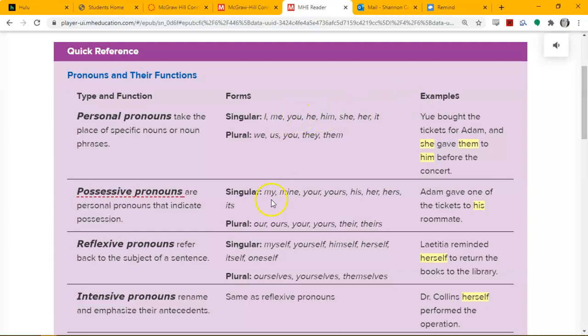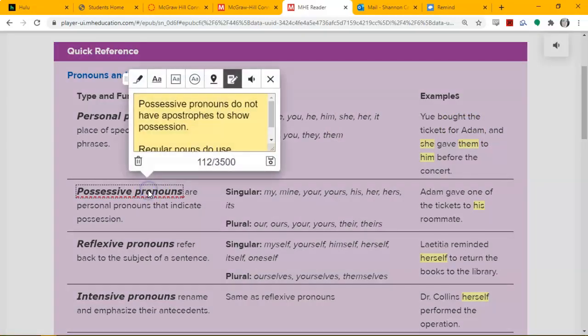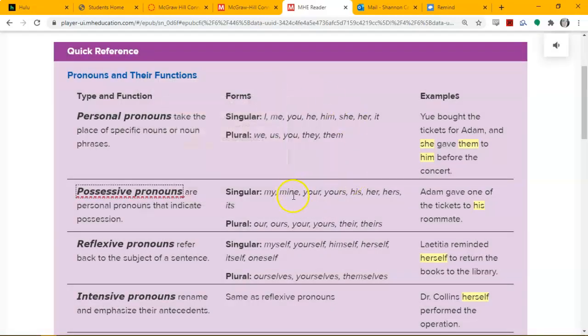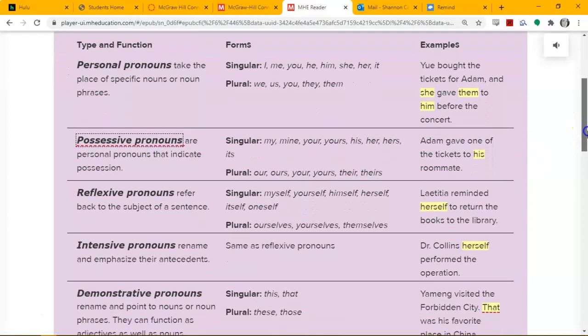We're mostly concerned with the subject pronouns like I, he, she, it, we, they. We're not so concerned with the object pronouns. You need to know that possessive pronouns do not have apostrophes to show possession. Regular nouns use apostrophes to show possession. See, these are all possessive. You don't see any apostrophes there. But they are possessive pronouns.